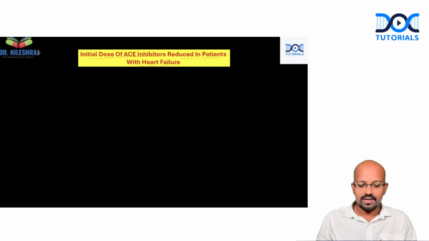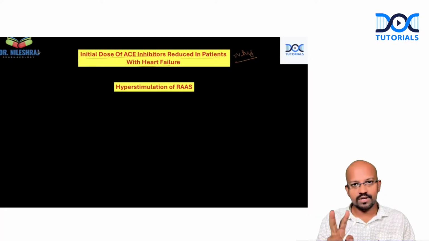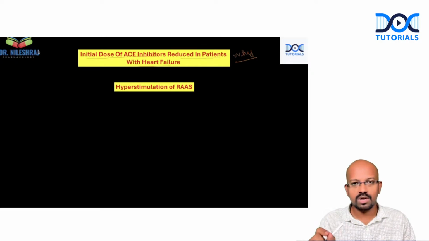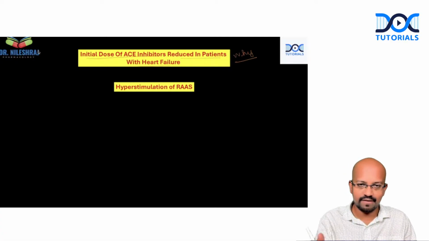So we'll be discussing why ACE inhibitor dose must be reduced. The initial dose must be reduced in patients with heart failure. We'll be starting with the first question. Why is that? Here we'll be discussing two different concepts. First is why this ACE inhibitor dose is getting reduced in terms of heart failure. The second one is why the ACE inhibitor dose is reduced in patients, not in all the patients, only in patients with heart failure. We'll be targeting two different concepts.